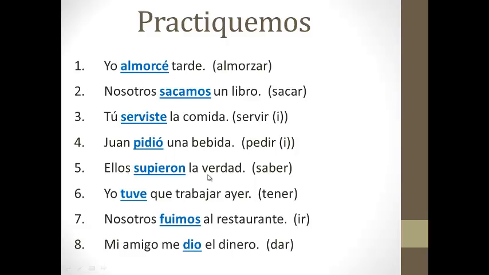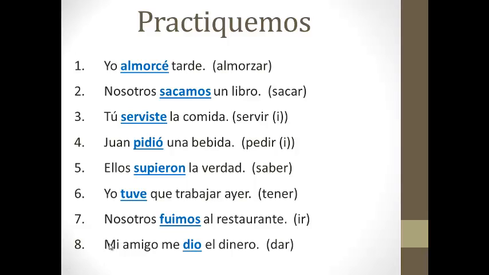5, ellos supieron la verdad. They found out the truth. 6, yo tuve que trabajar ayer. I had to work yesterday. Okay, so both of these, remember, sup and tuv, are irregular stem verbs. 7, nosotros fuimos al restaurante.